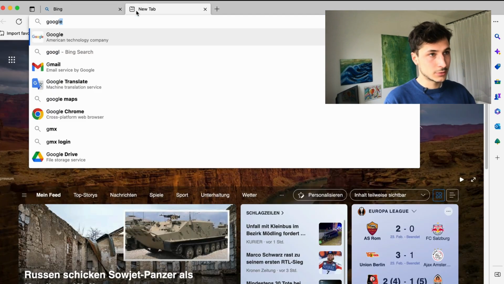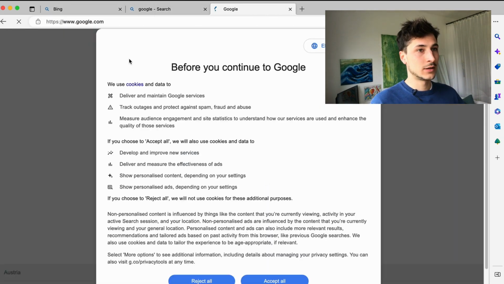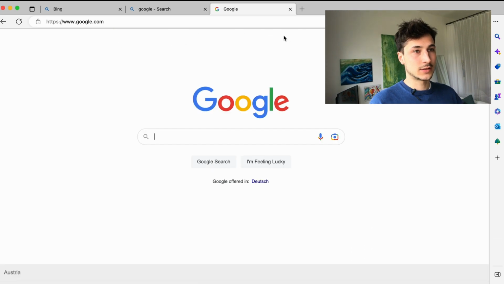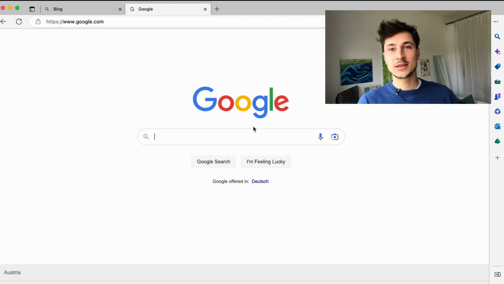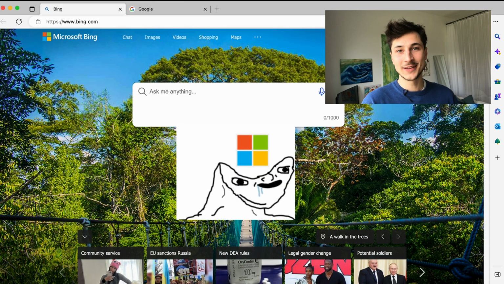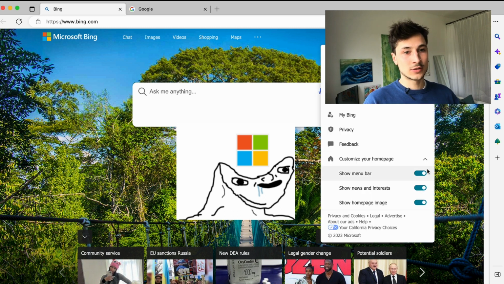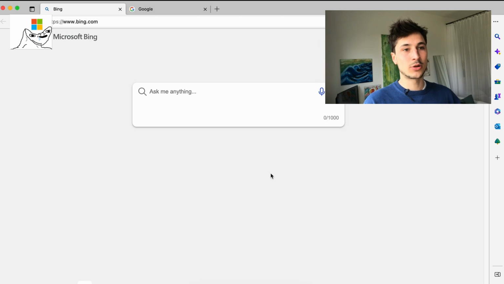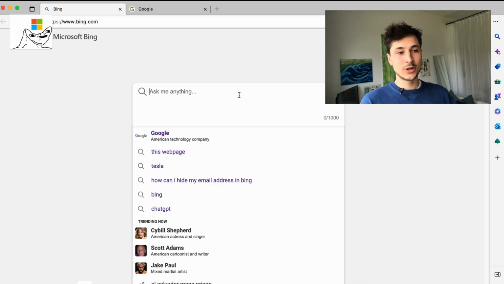Okay, let me check out Google. Alright. Yeah, reject. So this is a simple search engine, okay? Plain and simple. What do I want from Google? Search stuff. That's Bing. All right. So I don't understand Microsoft, really. I don't get it. I just checked previously. Let me just disable all of that unnecessary trash, and now we have a clean sheet. And here it already is.